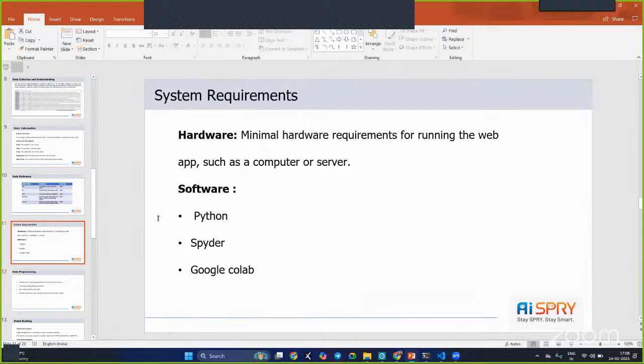And here, what are the system requirements we have used? Minimal hardware requirements, and whatever articles we have collected, which is running on the web app, such as computer and server. And here, what are the softwares we have used? Python, and in Python, we have used Spyder and Google Colab.